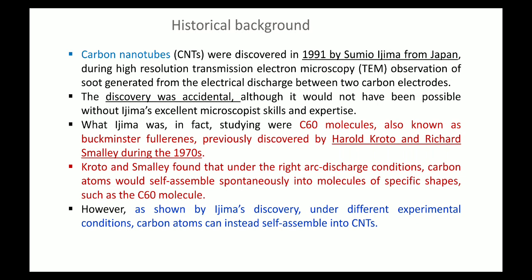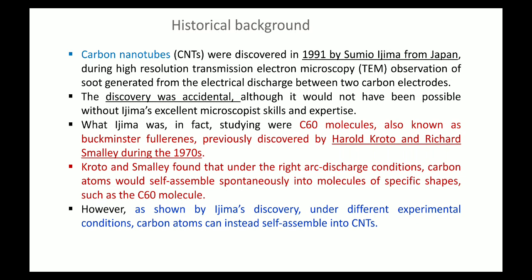Okay, so this is a very important discovery by Sumio Iijima, because suppose you and I are doing this experiment, expecting to get the C60 molecule, but we don't get it. We think we did something wrong, that our conditions are wrong, and that the material we have got is different, so we are not interested in that.